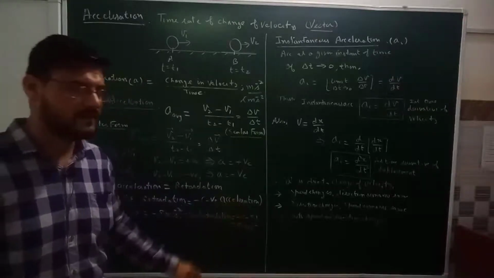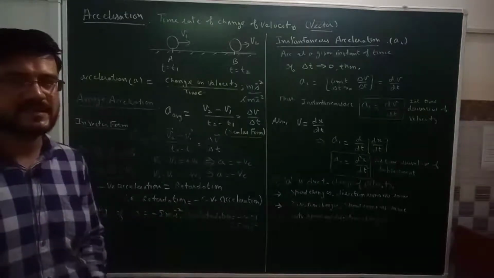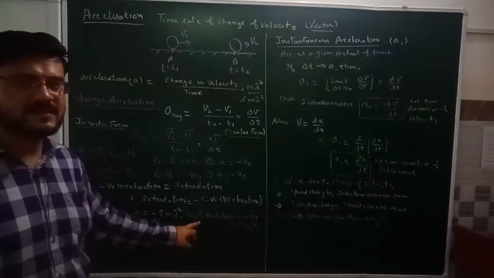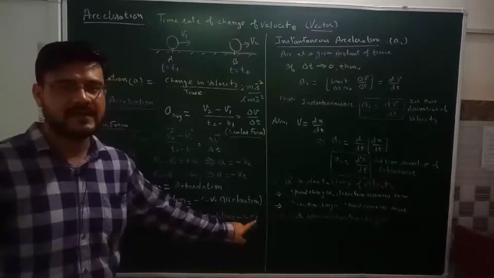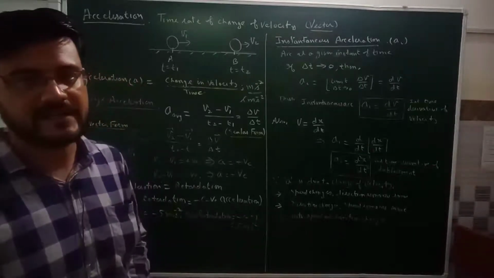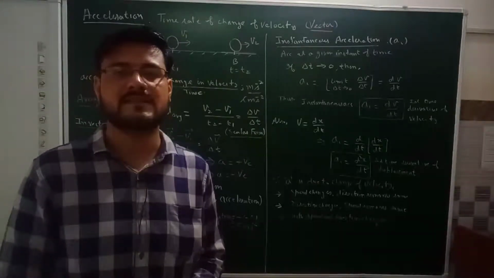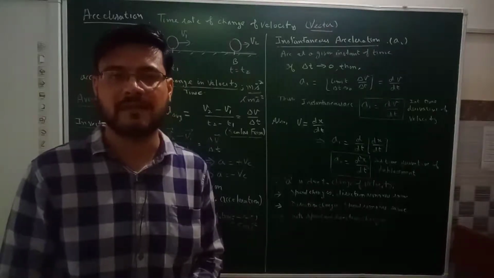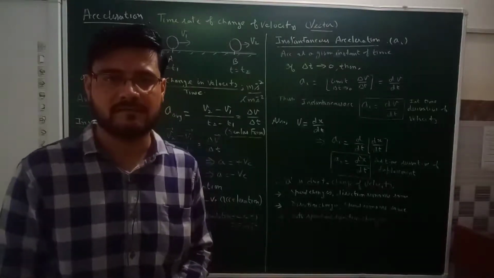For example, if the acceleration of a body comes out to be minus 5 meter per second square and we want to find out the retardation, then the retardation will be the negative of the negative acceleration, that is minus of minus 5, which will give us 5 meter per second square. So while writing acceleration, we can place a negative sign if there is a reduction in velocity, but while finding retardation, we will not place any negative sign, but we will just write down the value in positive form, because retardation itself means reduction in the velocity.